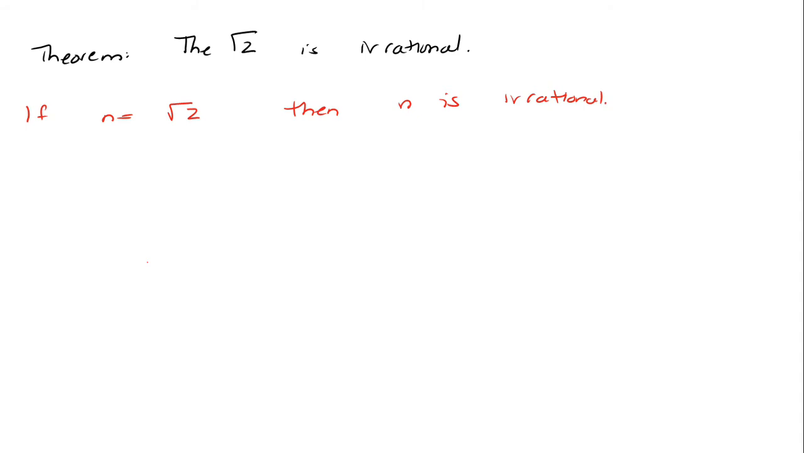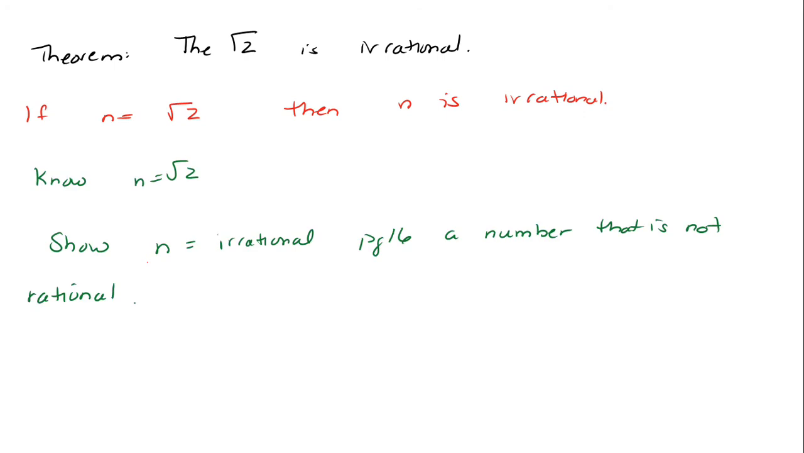First step in proof writing is to write that as an if-then statement, a conditional statement. So if n is equal to square root of 2, then n is irrational. Write down the know: n is equal to square root of 2. Write down the show: n is irrational.